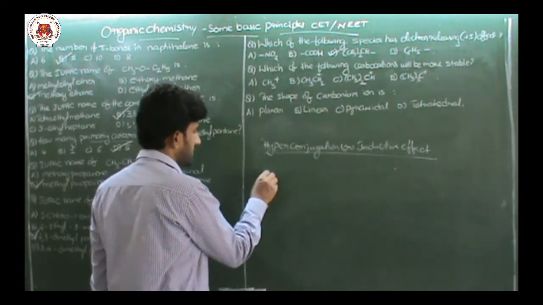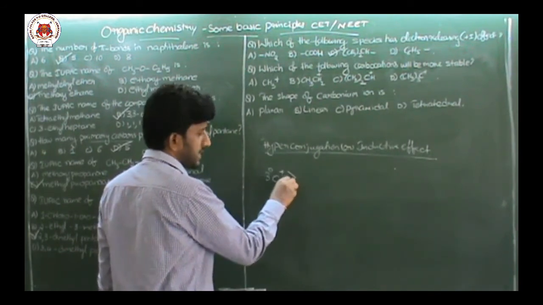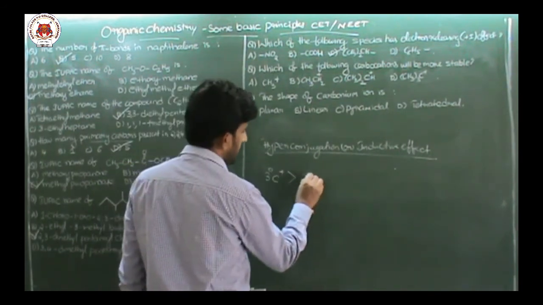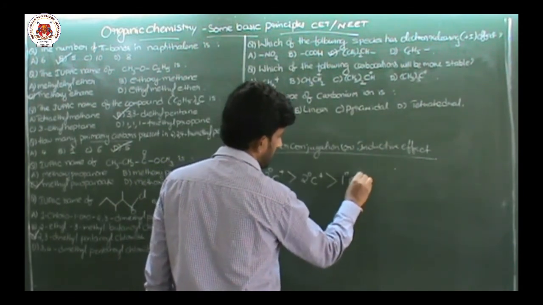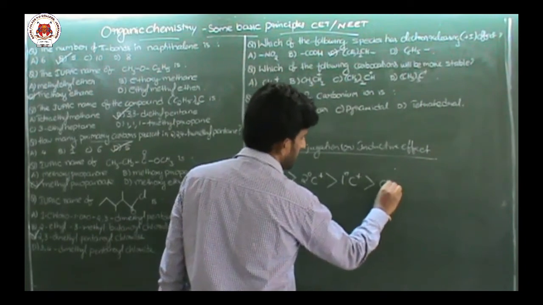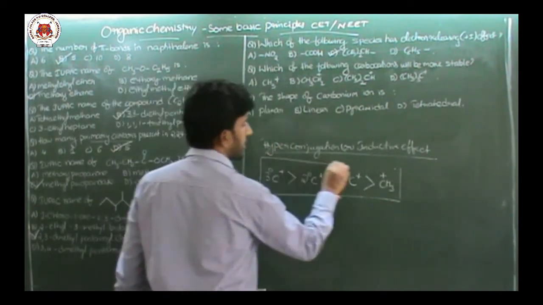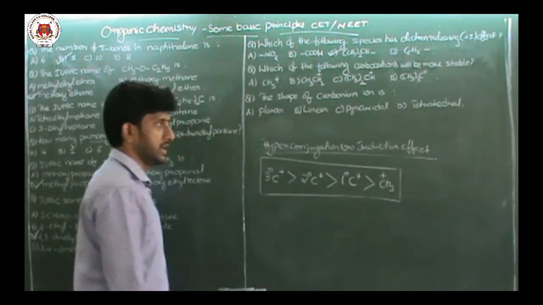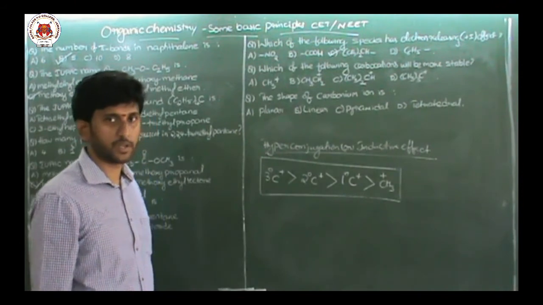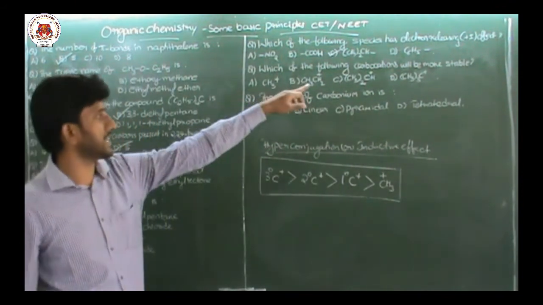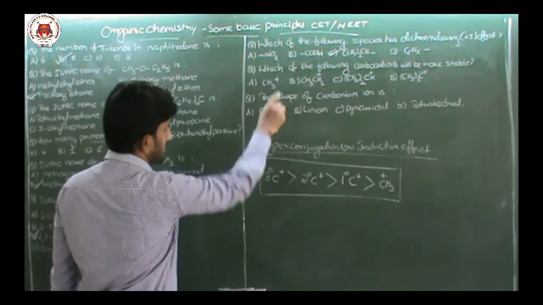And remember always, tertiary carbocations are more stable than secondary carbocations, than primary carbocations, than methyl cation. This is the stability of carbocations, which is explained based on hyperconjugation or inductive effect. So among the given cations, which is more stable? Let me draw the structures.